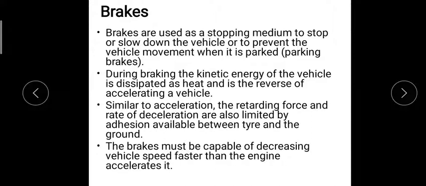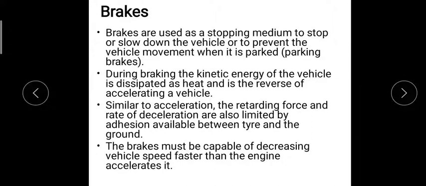The brakes are capable of decreasing vehicle speed faster than the engine accelerates, we can say. So the brake should be capable of reducing the acceleration before the engine accelerates. For example, if I apply the brake on a two-wheeler, then however much I accelerate, it won't move. Whatever brake force I am applying should be so much that it does not let the acceleration increase and does not lead to motion of the vehicle.